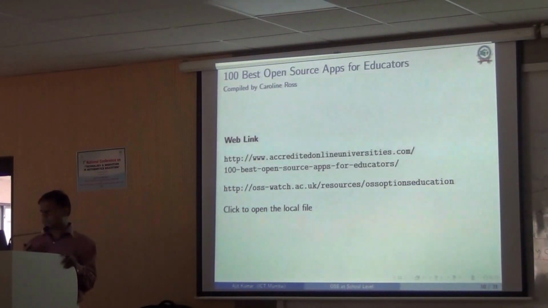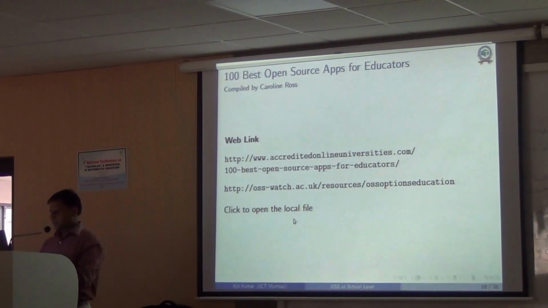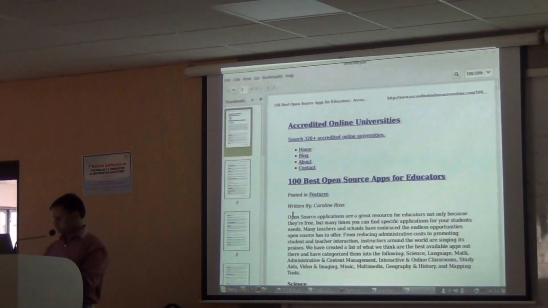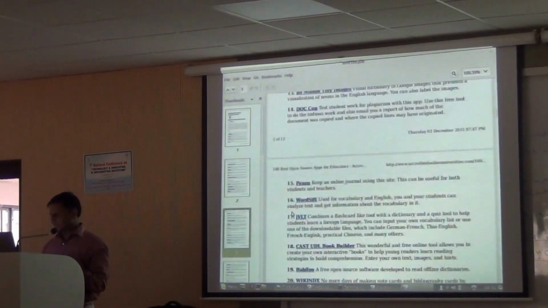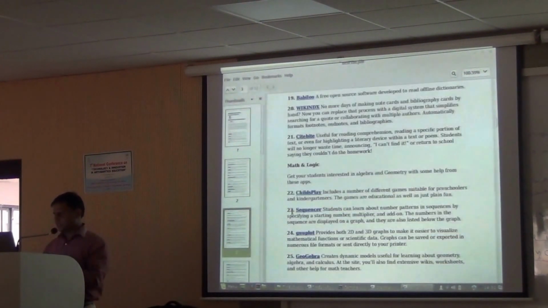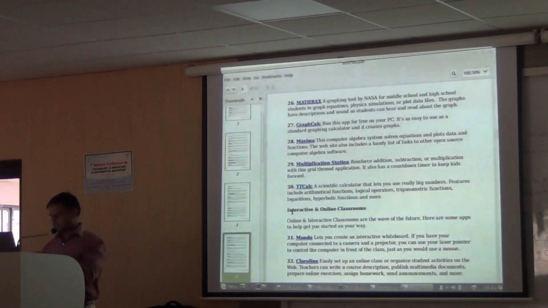Another thing, you can look at 100 best open source applications for educators. This is compiled by Caroline Ross. That's also available freely from accredited online universities.com. So just look at 100 best open source applications for educators. It gives you the list in various categories: math, logic, some of the GNU plot, GeoGebra, and things like that.